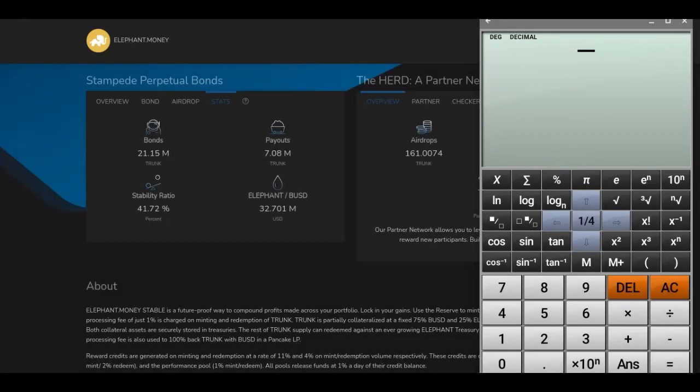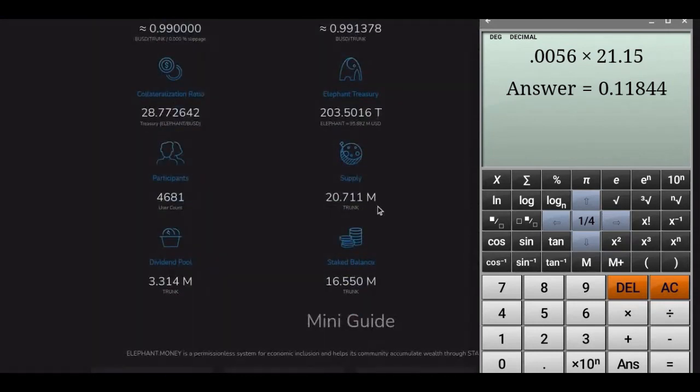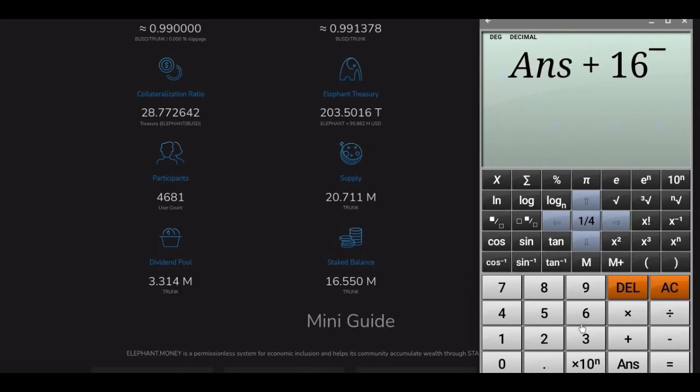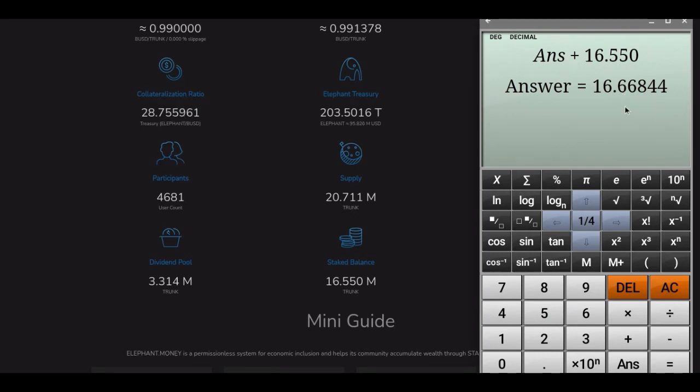Now that we've seen the formula, let's calculate what would happen in this situation for ourselves. We'll start with multiplying 0.0056 by the total bonded amount, 21.15. And we'll see that the maximum that will be paid out in a single day from bonds is $118,000. Then we come down and we add the staked balance. And we see that the maximum amount of trunk that would be withdrawn in a single day is 16.6 million trunk.